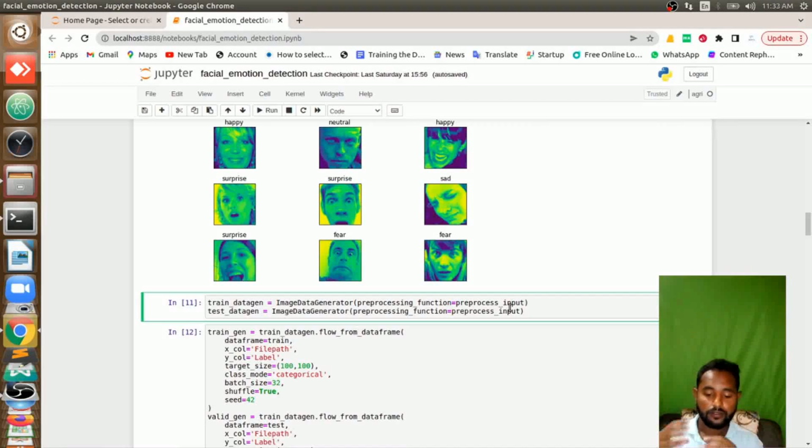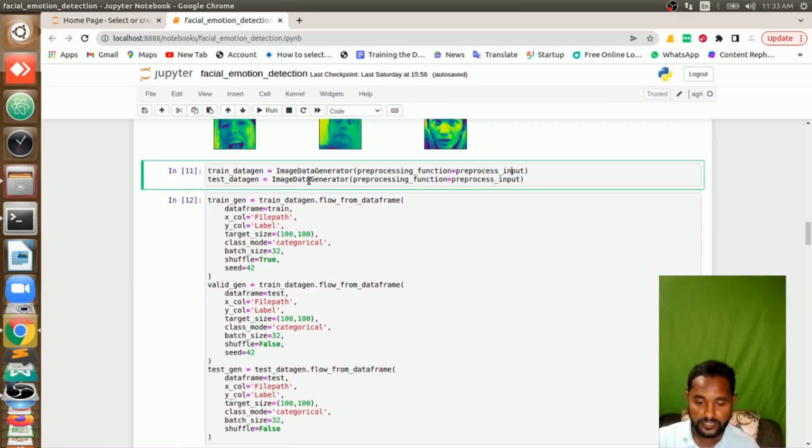So then using that, I am converting all the images to arrays. That's what you can directly do using a function called ImageDataGenerator. This image data generator I am giving to variables called train_gen and test_gen.